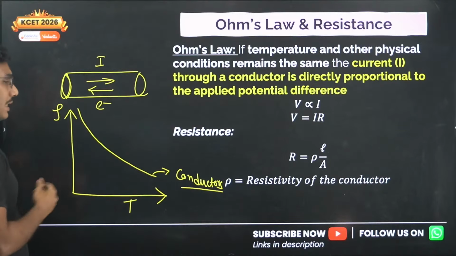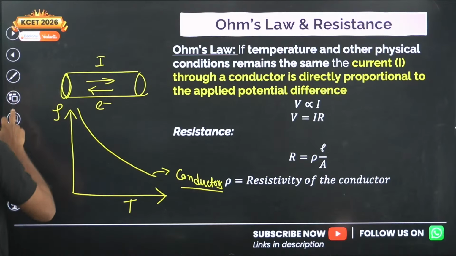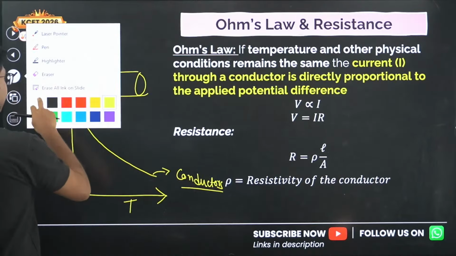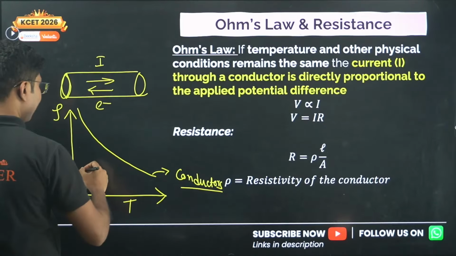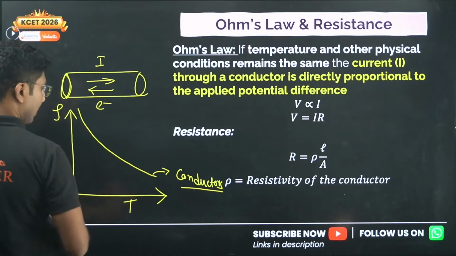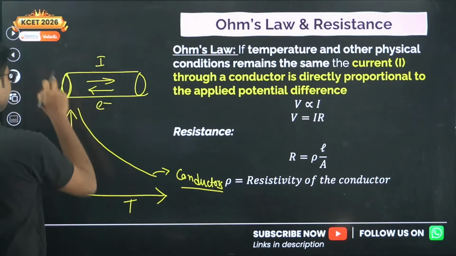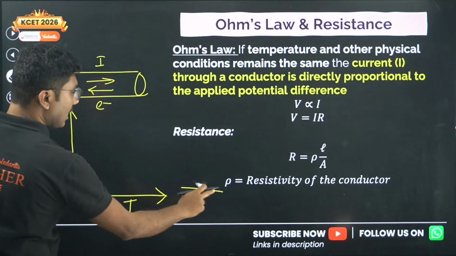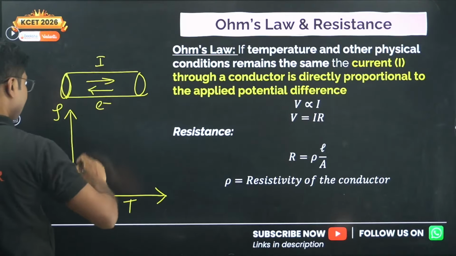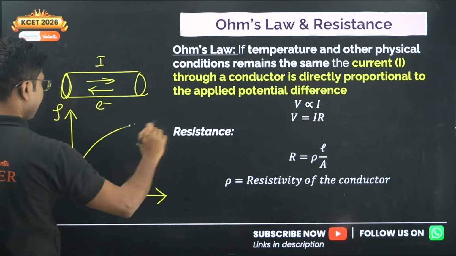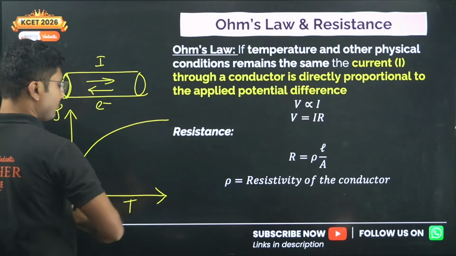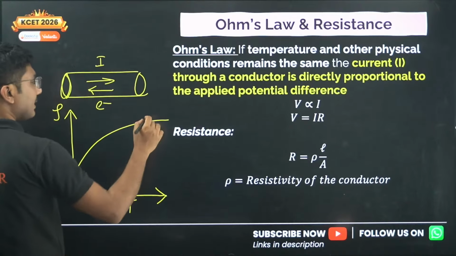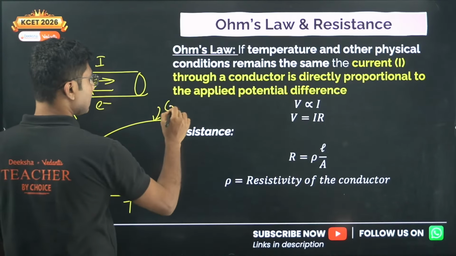For conductors resistivity not decreases, my mistake. For conductors resistivity increases with temperature. So if you are increasing the temperature, then resistivity increases. This is conductors.